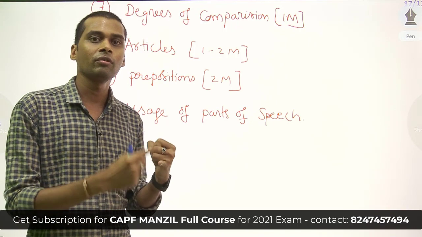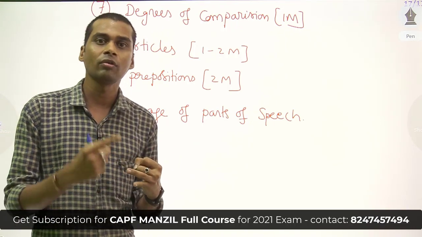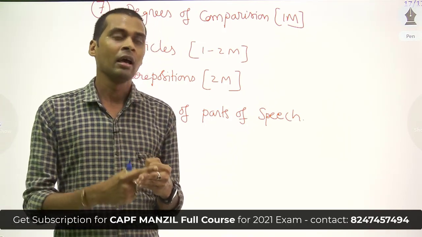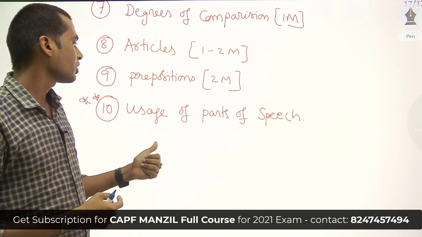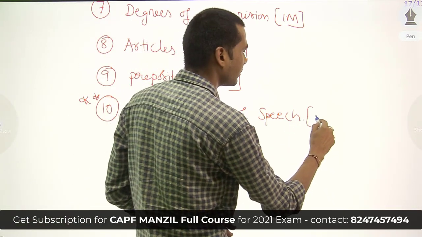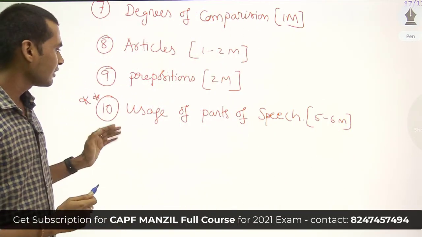That means you need to know the usage of noun, the usage of adjective, the usage of verb. Likewise, for all 8 parts of speech, we need to know the usage part. The weightage for this is minimum 5 to 6 marks. This is a lengthy topic.